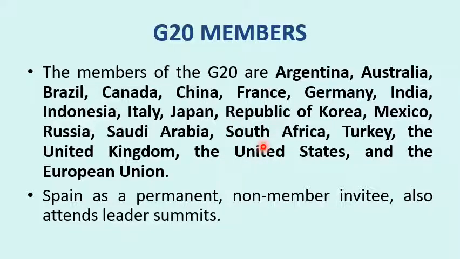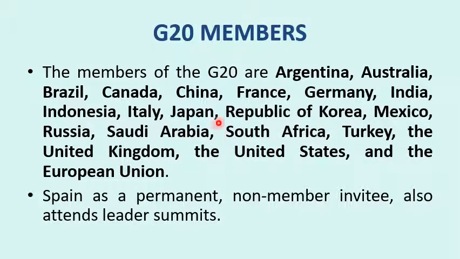The other 13 members are Argentina, which is from South America, Australia, and Brazil, which is also from South America. India is also a part of this G20, that we have to remember. Indonesia is part of this, which was worst affected during the Asian financial crisis. The Republic of Korea, South Korea, is part of it, Mexico is part of it, and South Africa. There is also representation from South Africa. So it is a broader group than G7. It has various representations of emerging economies as well.